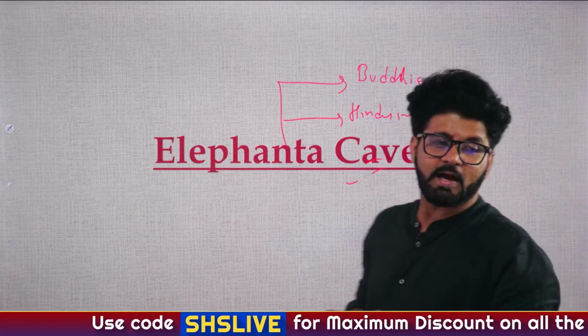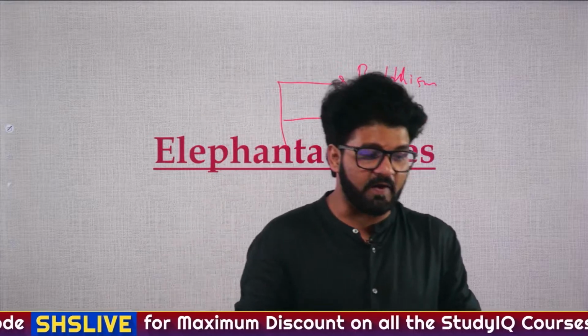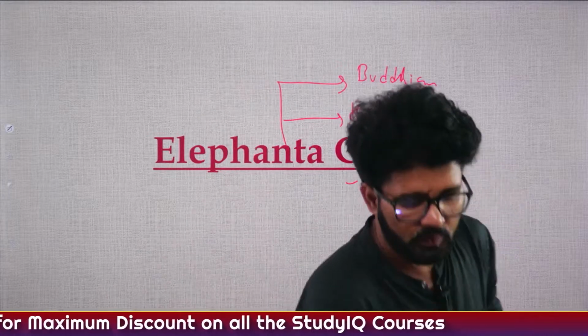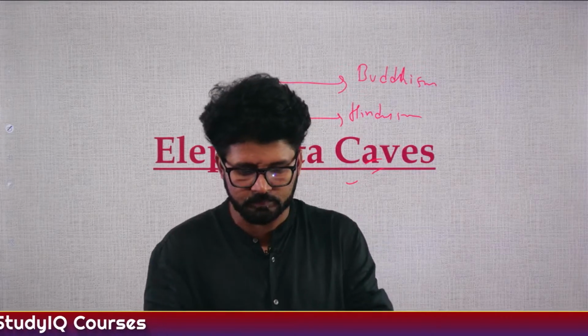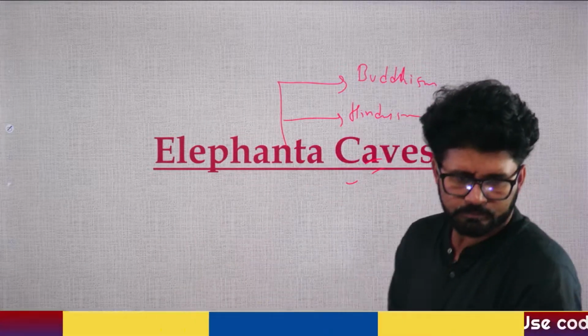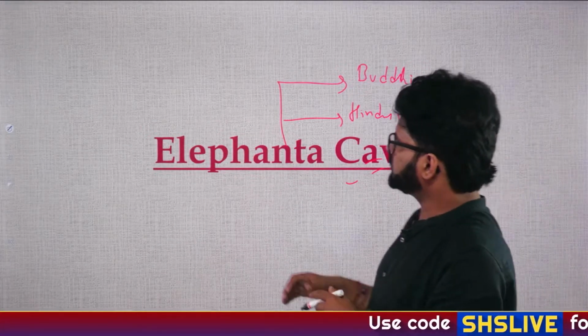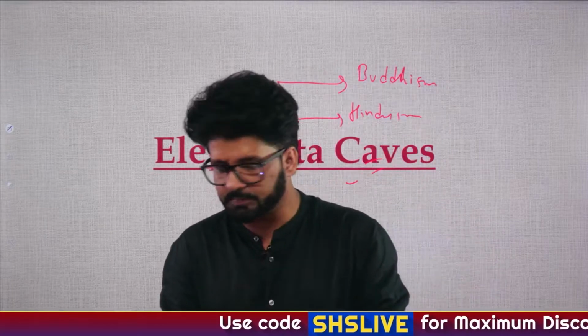Anybody has any idea why these caves are known as Elephanta caves? Why are they called Elephanta? I will give you 10 more seconds.